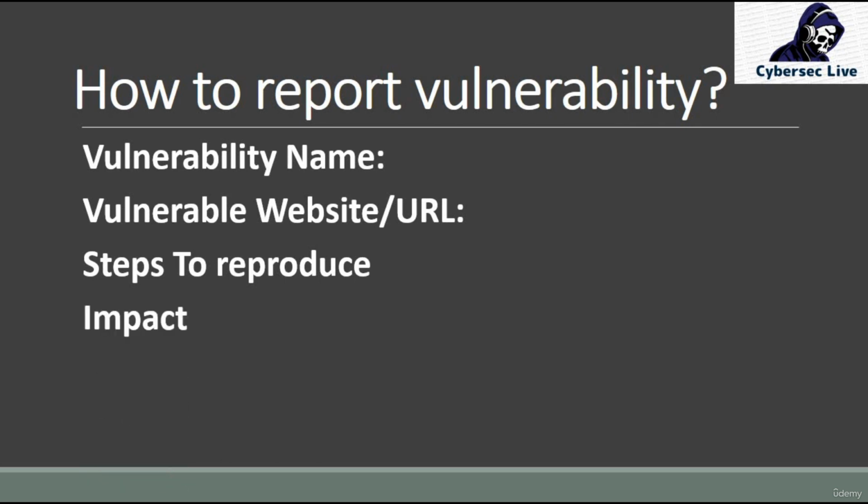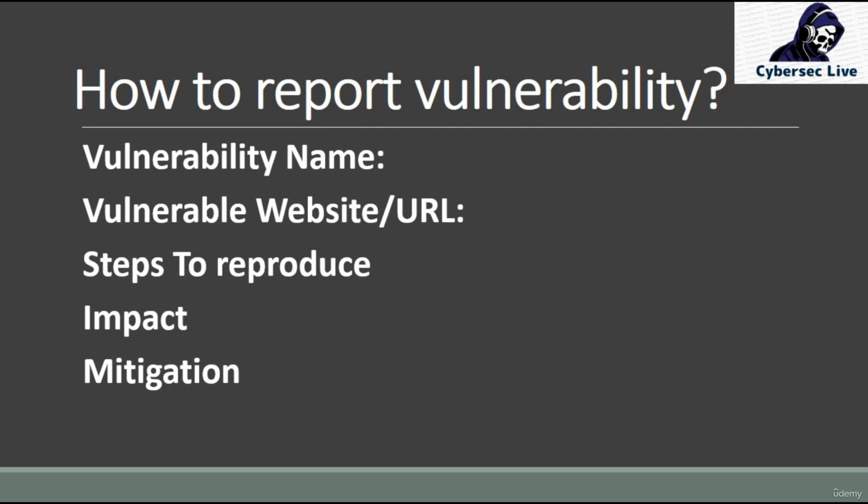And the fourth one we have is impact. Impact is very important. If you tell them what the impact of that vulnerability will be on that organization, it's going to be a plus point for you, because you are telling them the risk. Mitigation is also a very good point, and you should mention both impact and mitigation. In mitigation you tell them how the organization can mitigate this vulnerability, and what they can do so that the vulnerability gets mitigated.